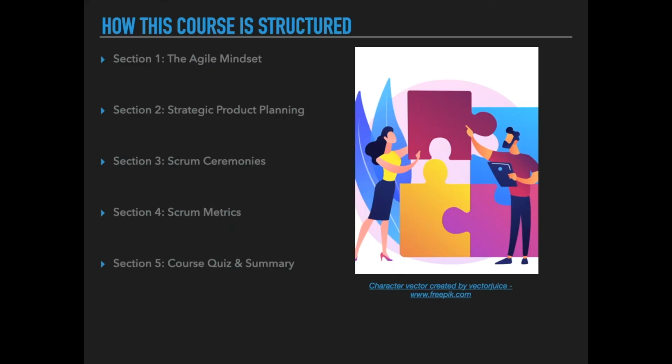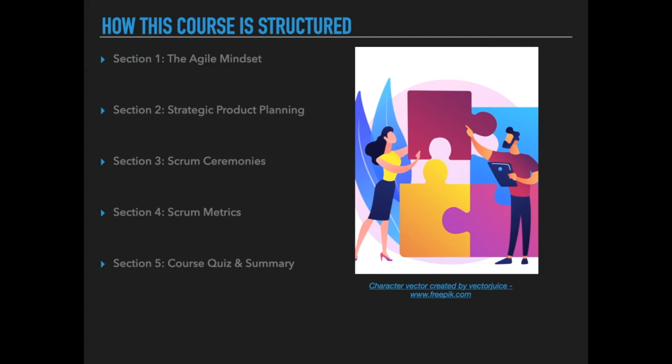Let's see how this course is structured. The first section comprises of lectures on the Agile Manifesto and 12 Agile principles, followed by an exercise to assess your team's Agile maturity. The second section covers lectures on getting started with your first sprint, personas, product vision, product roadmap, and creating a product backlog, followed by a short quiz with multiple choice questions.